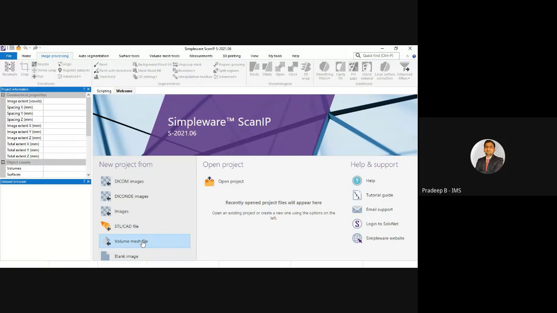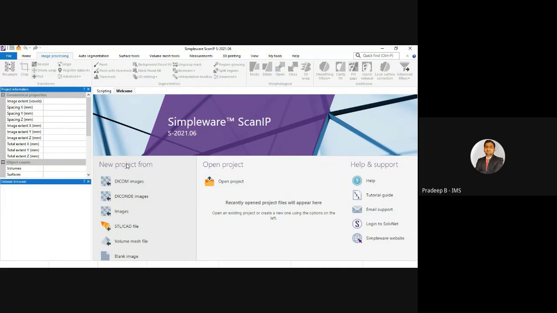Let's say we are using ANSYS or Abaqus or any other simulation software, and we have that file. We can import it into the software for mesh refinement, or to remove any kind of defect or warning. We can also start with a blank image, or open an already saved project.